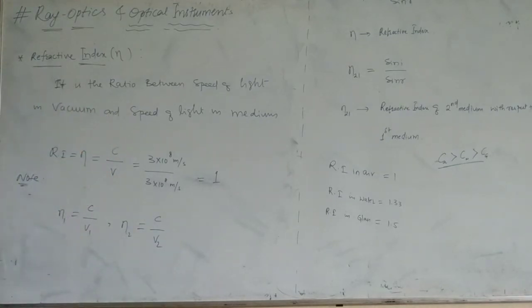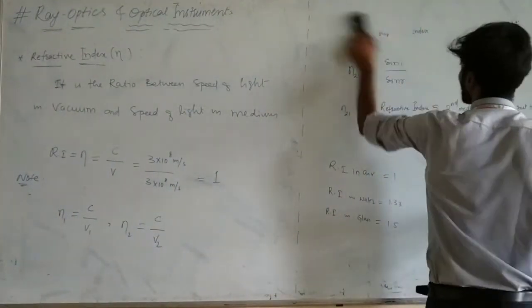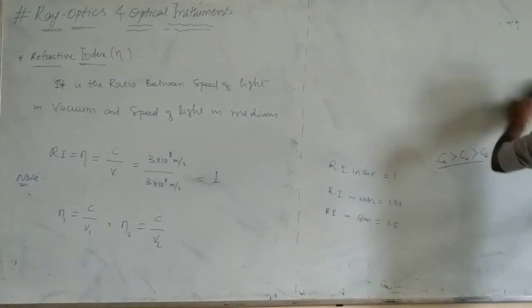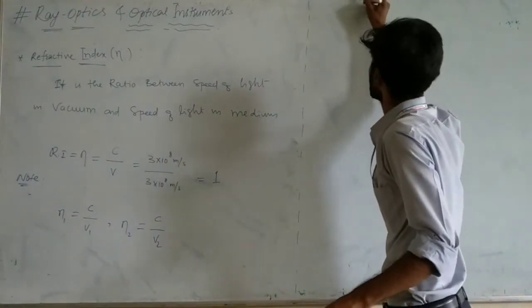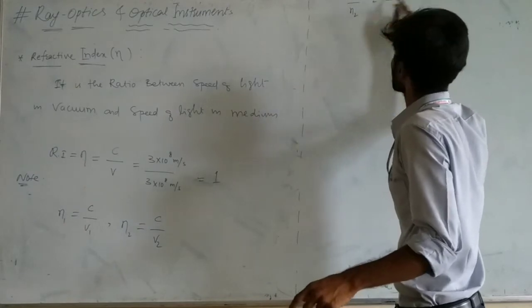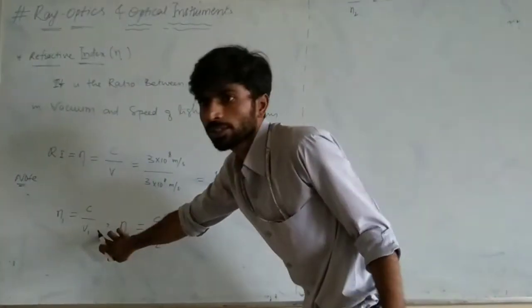So next, if you divide these two, n1 by n2, then what will we get? n1 by n2 is equal to c by v1, since the value of n1 is c by v1.